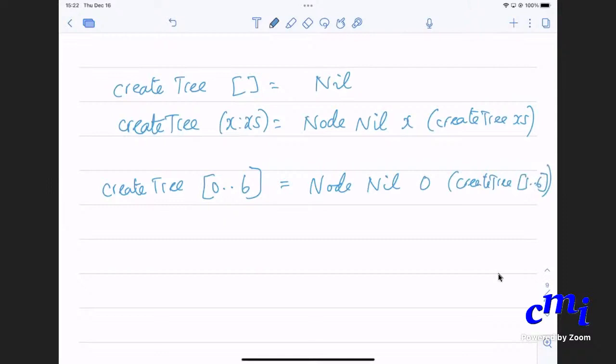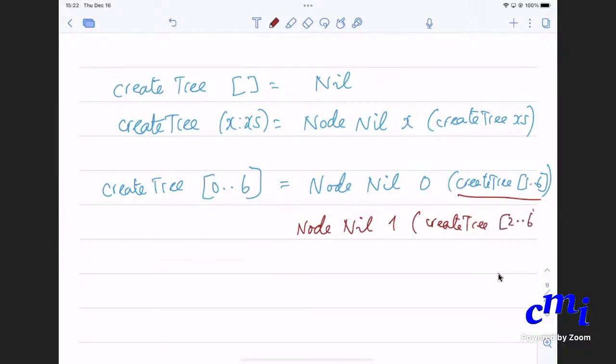But this thing itself will be node nil 1, and this thing itself will be whatever.